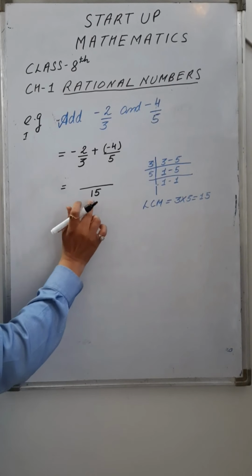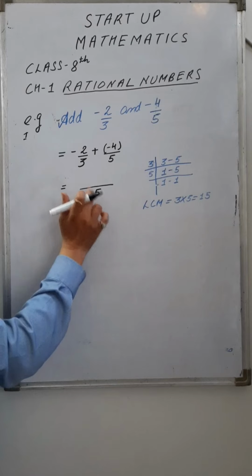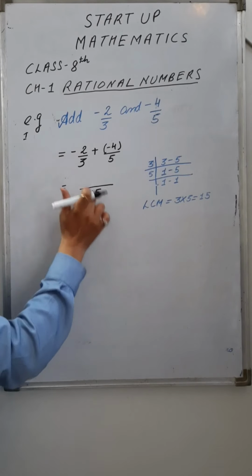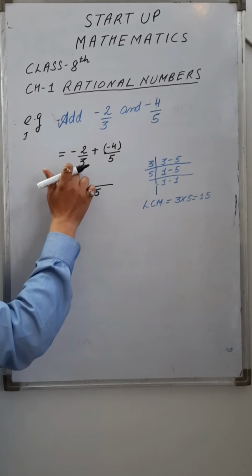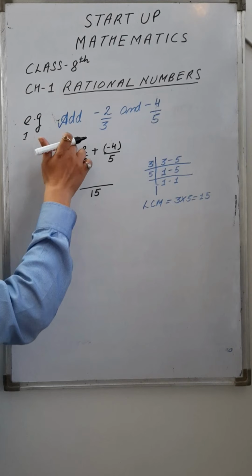For the numerator, we have to divide this LCM by the denominator of the first rational number. 15 divided by 3, the answer is 5, and 5 is to be multiplied with minus 2.